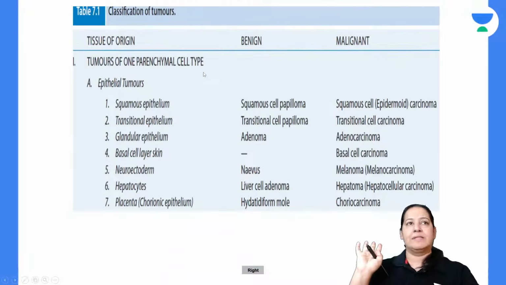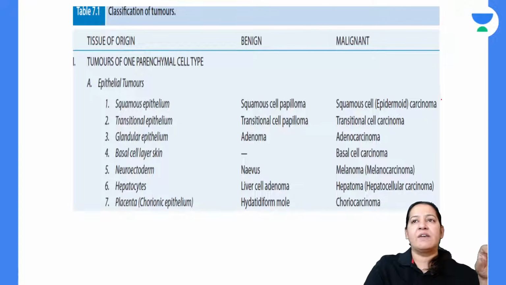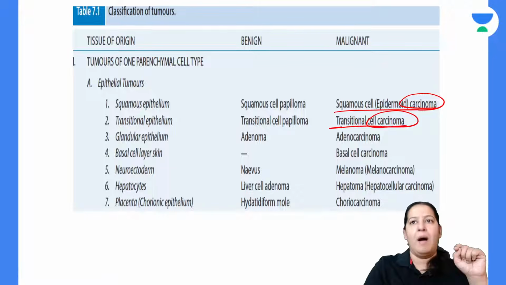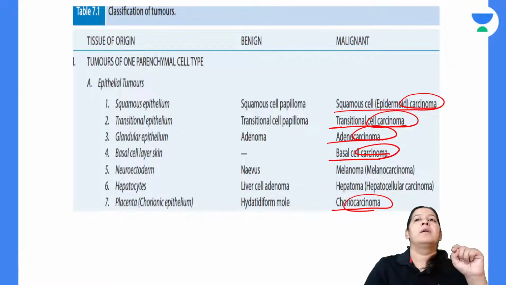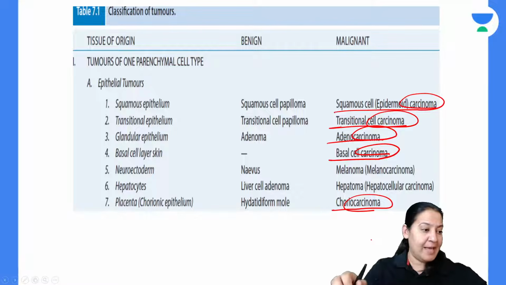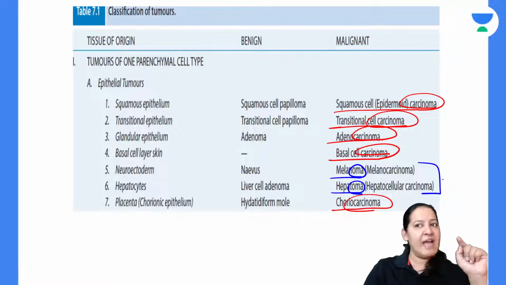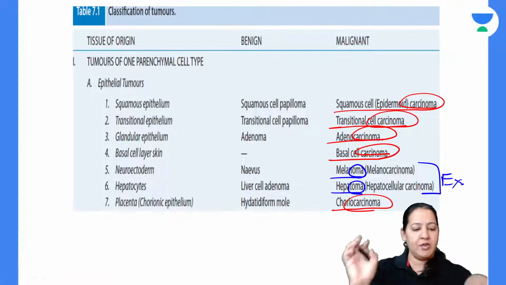Now see the examples. Everyone see the example. See the suffix: squamous cell carcinoma, transitional cell carcinoma, adenocarcinoma, basal cell carcinoma, right? Choriocarcinoma. These all are examples. They have suffix carcinoma. These two are exceptions. Melanoma is having suffix oma. Hepatoma is having suffix oma. Still they are malignant. I have covered these two in exceptions. Give me a thumbs up.